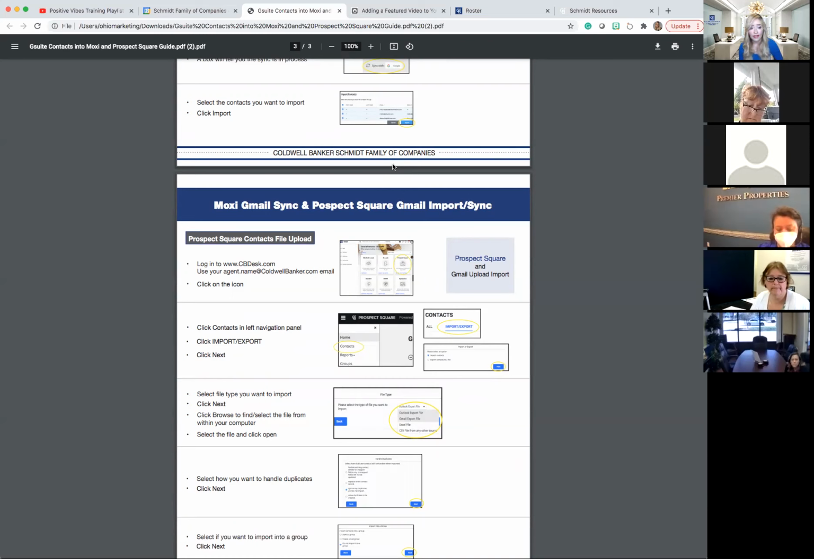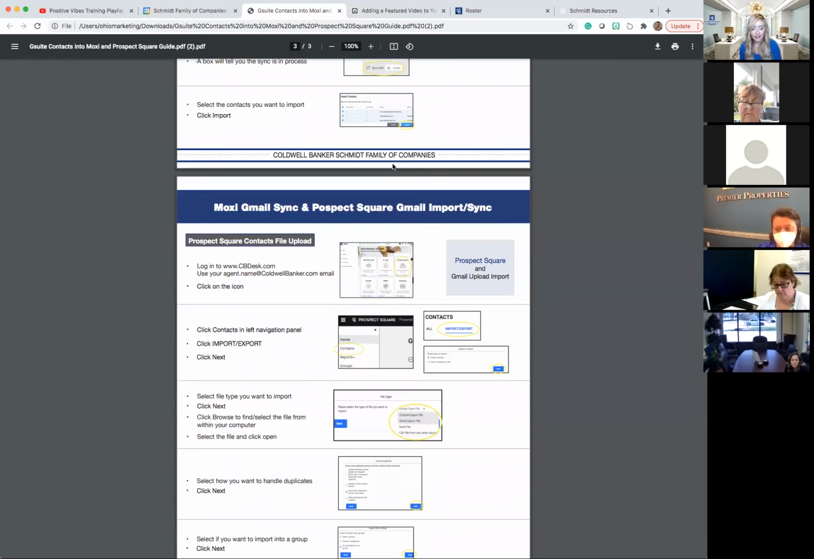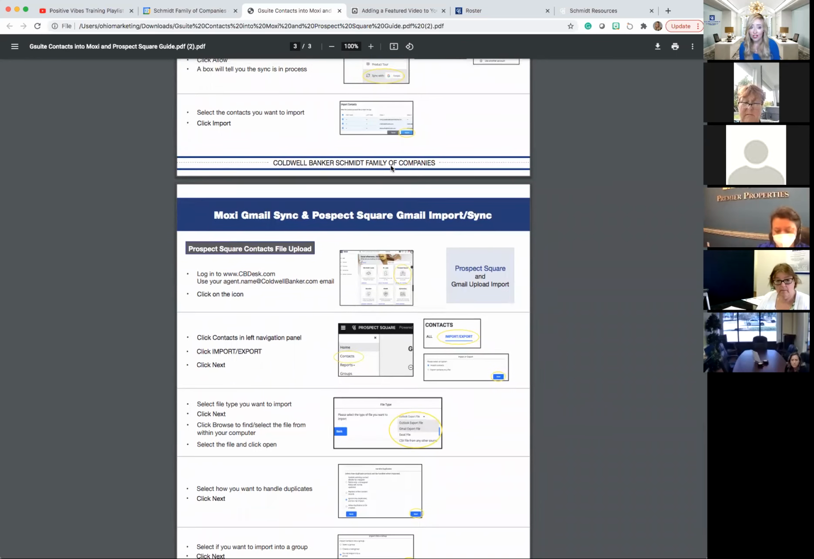It shows you how to get it in there too, because for those who don't know, the great thing about the tools that we use is that they actually work together. So Prospect Square also syncs with Moxi. Also syncs with Google. So if you're already taking a couple minutes to get your contacts into Google so they work in Moxi, you don't know this, but they're already ready and available in Prospect Square when you set it up. So that's one thing.